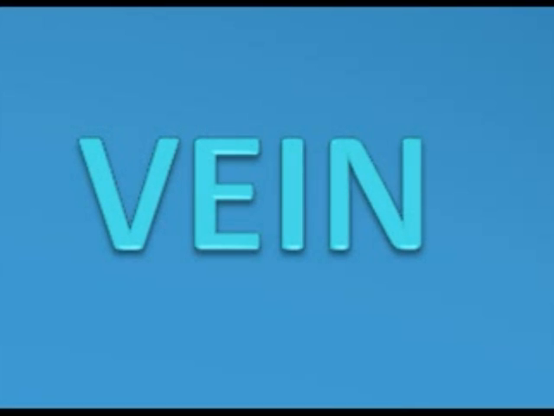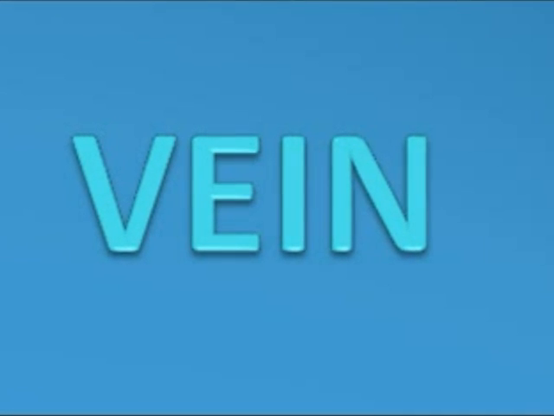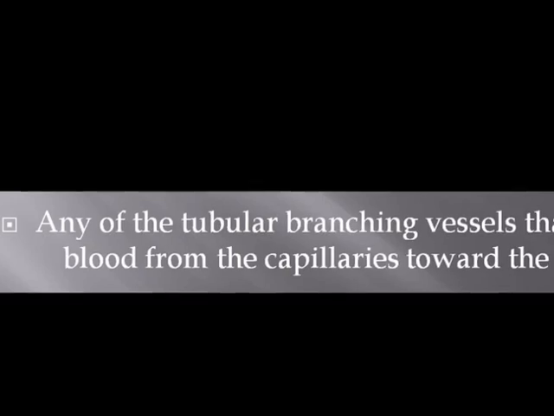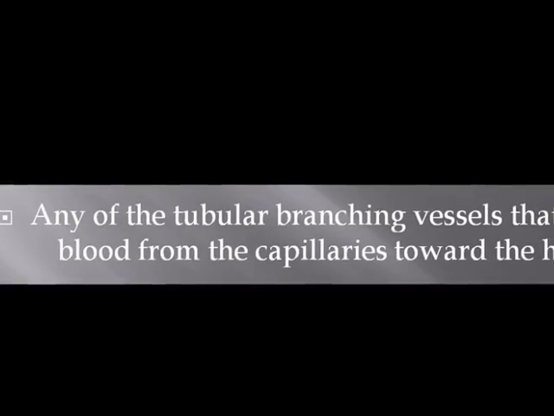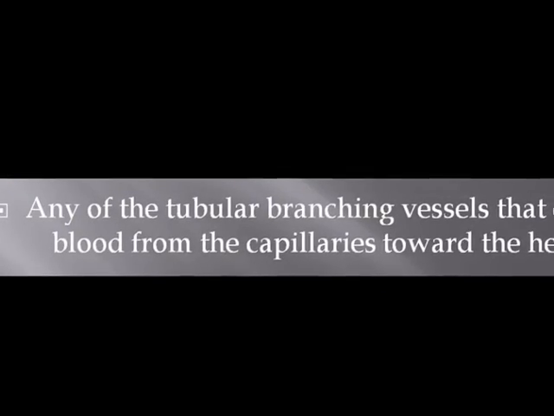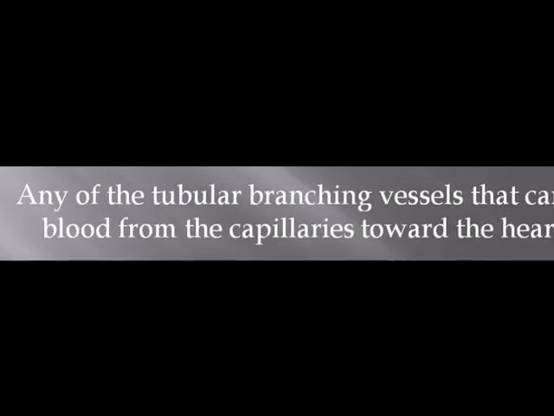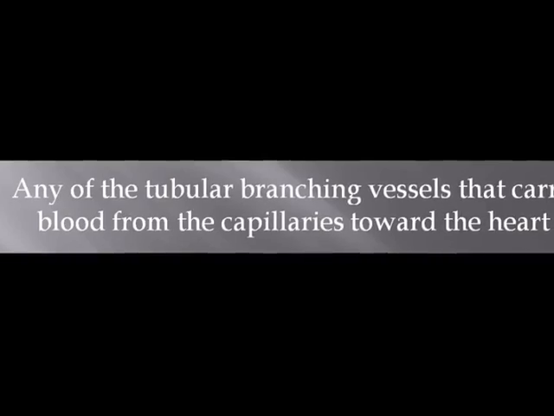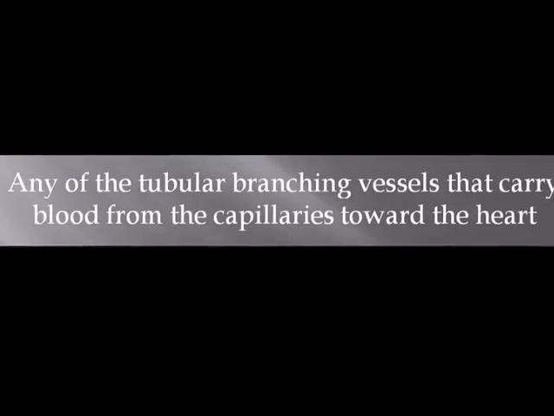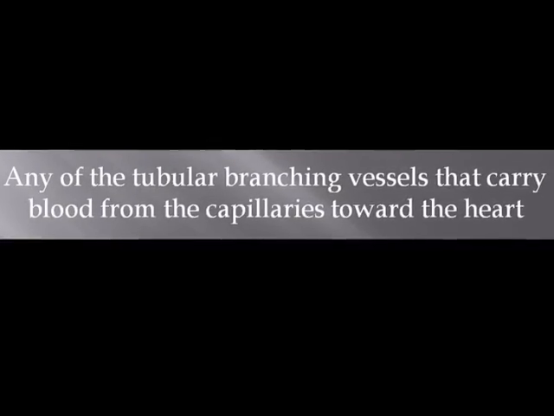The word often confused with vain with an A is vein with an E, as we see here. The spelling for this word is V-E-I-N, and it has a completely different meaning than vain with an A. They cannot be used interchangeably. The definition we will be examining today for the word vein with an E reads, any of the tubular branching vessels that carry blood from the capillaries toward the heart. So vein with an E is the type of vein in your body that carries blood.